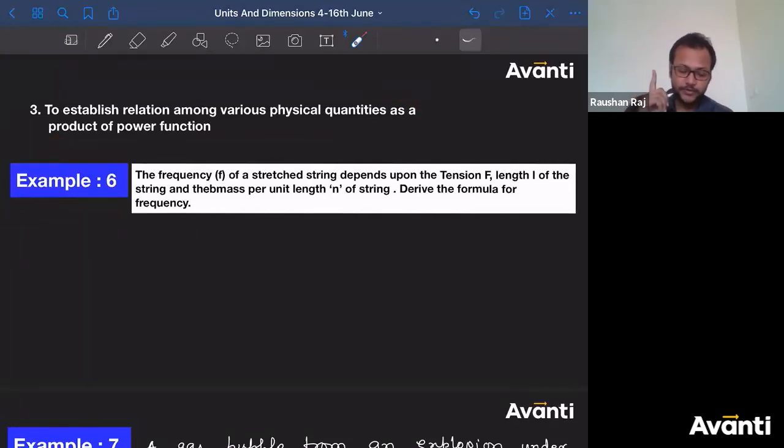But one thing that you have to take care of is that this dependence should be a product of power function. Look carefully, this is what is important here: to establish a relation among various physical quantities as a product of power function. Let me give you an example and try to solve it. I'll tell you how to do this.